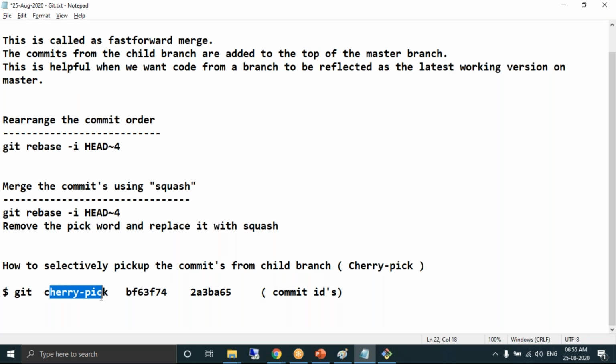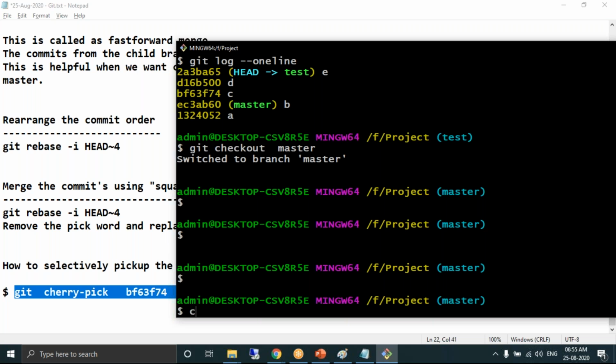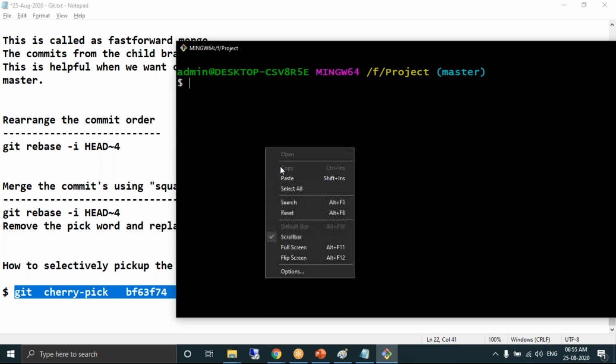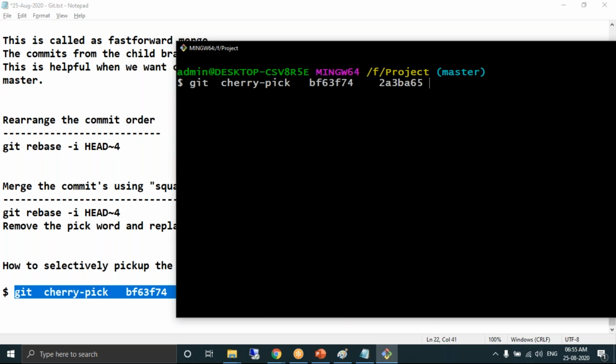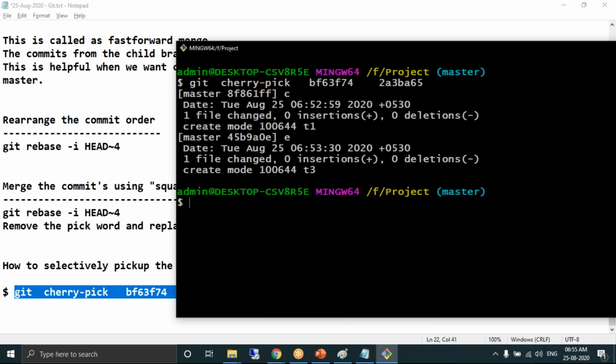Git cherry-pick is the keyword, and you clearly mention which commits you want to pick up. Done.